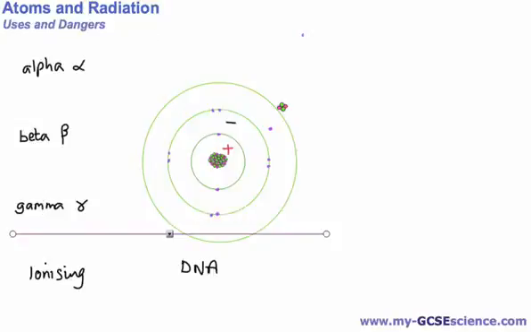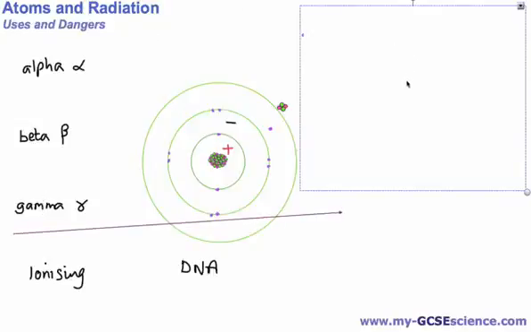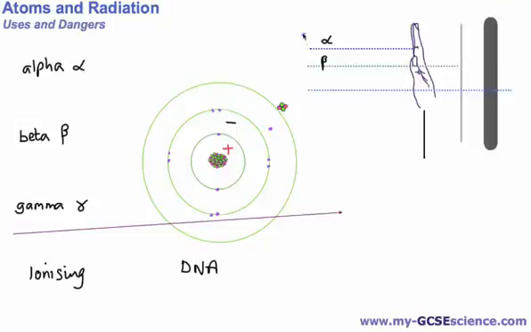Now, it's worth mentioning here the idea of the penetration power of the different kinds of radiation. So alpha radiation can be stopped by skin. The particles of alpha radiation can be stopped by skin, or actually can just be stopped by paper, so they won't get through skin or get through paper. So while they are strongly ionizing, they are unlikely to be able to get into the body to do that damage, because the skin will stop them.